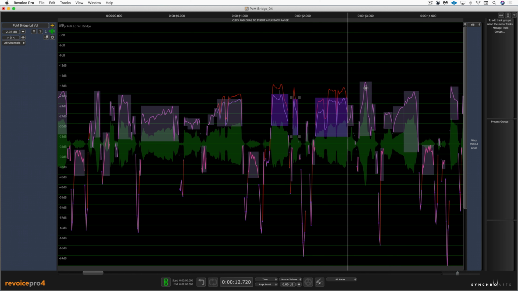Let's continue. And you'll notice that you can always see the red energy trace showing the original volume level before it's been altered.